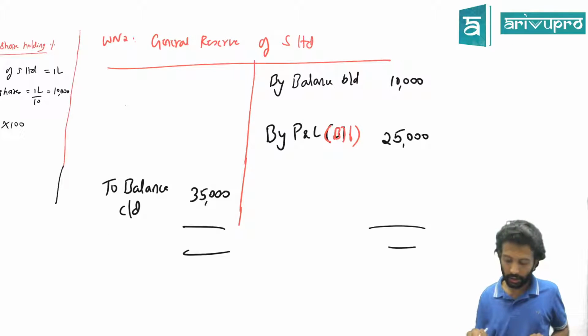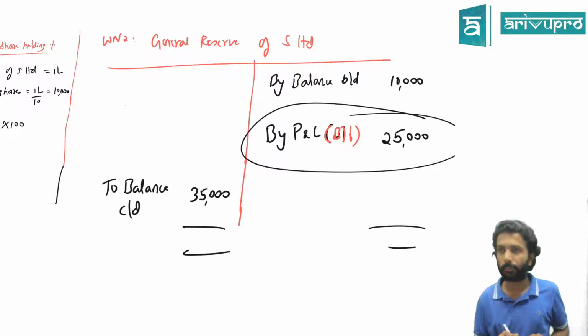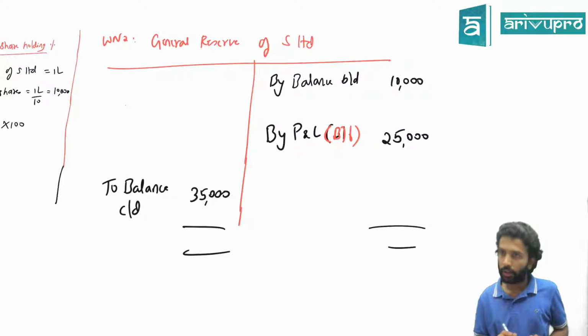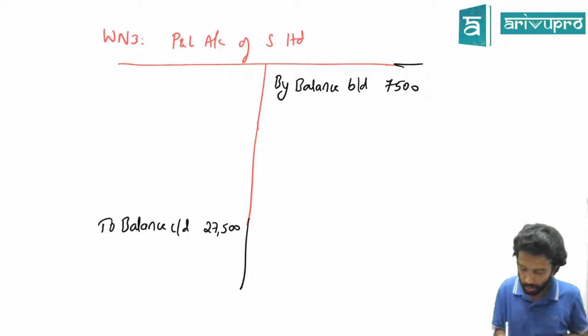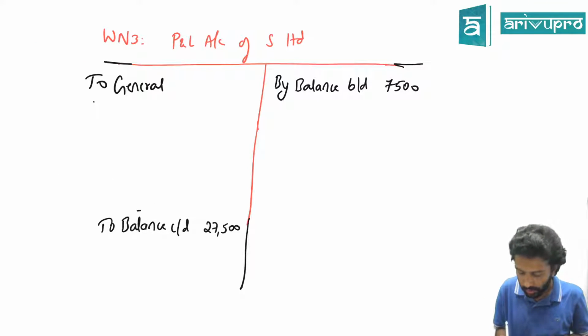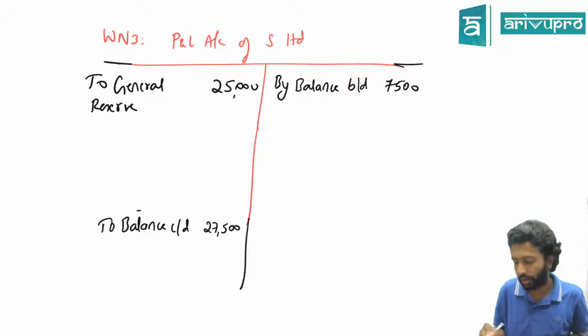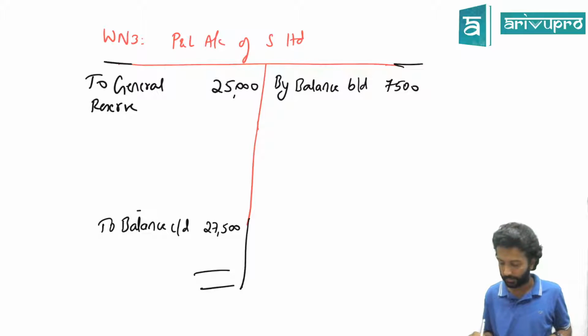Check your previous working note. Did you transfer any money from P&L? What is the journal entry there? P&L to general reserve. That means in the P&L account, what should you write? To general reserve, the transfer entry is 25,000. So far, good, all of us.